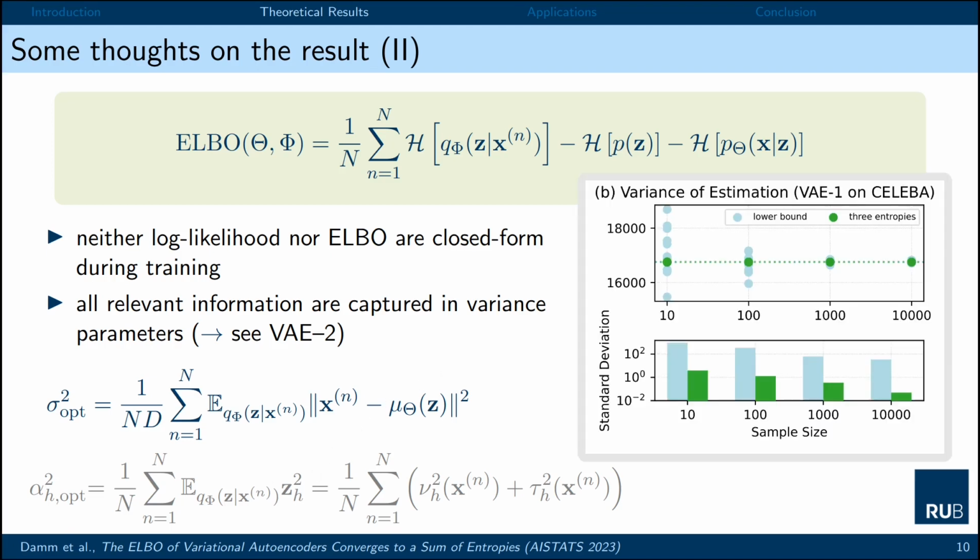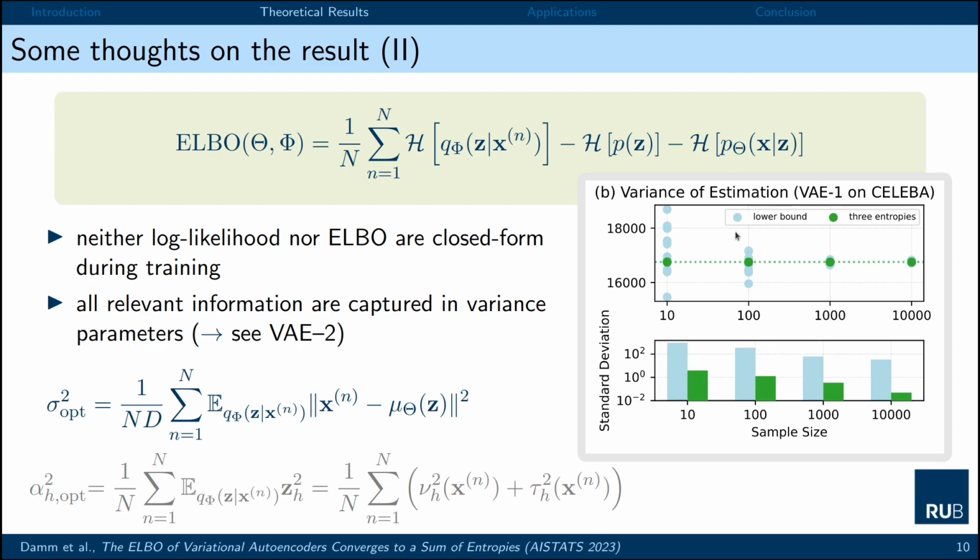With this, we have the first application of our entropy result already at hand, that is, the estimation of the training ELBO. The only term that still needs to be computed is the first one here, so the average encoder entropy, which depends on the data. The other terms here, the prior entropy and the decoder entropy, contain all the other relevant information to compute the ELBO estimates. We can see this here in our CELEB-A experiments.